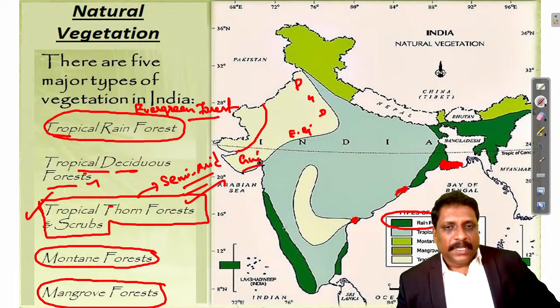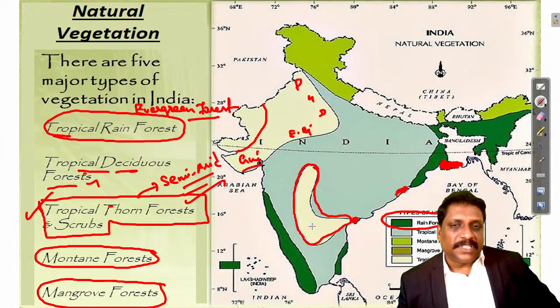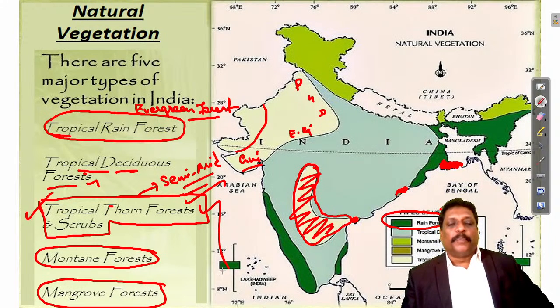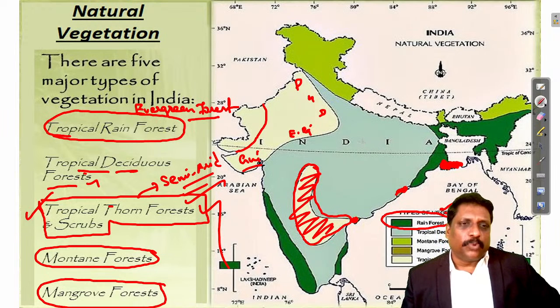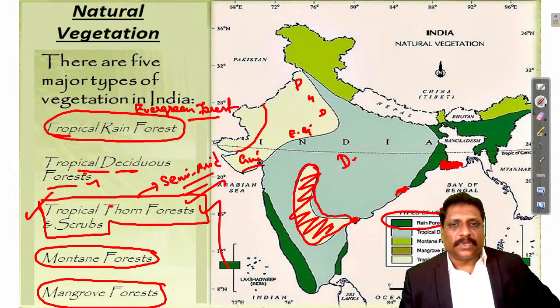Then see, the eastern side of Western Ghats, the rain shadow interiors of Western Ghats, along with the Telangana Plateau and Bastar Plateau. If not Bastar, at least Telangana Plateau I can take it. That is tropical thorny forest. Rest of India, what you have marked or not marked, put as tropical deciduous forest. You call them deciduous forest.